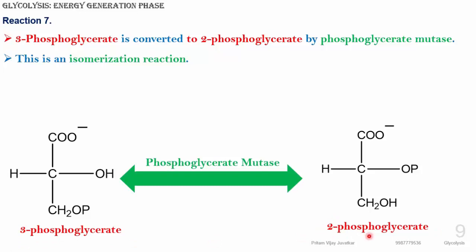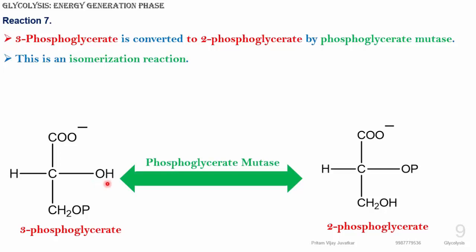This is an isomerization reaction, in which 3-phosphoglycerate converts into 2-phosphoglycerate in the presence of phosphoglycerate mutase, and this is one of the reactions of the energy generation phase.